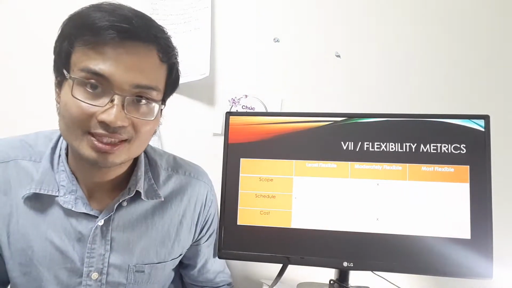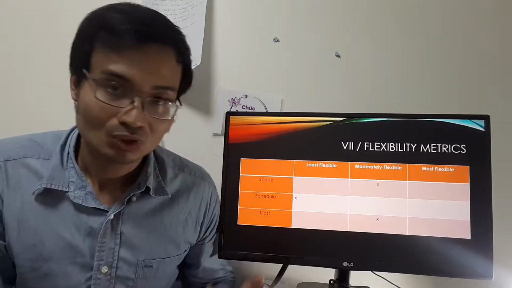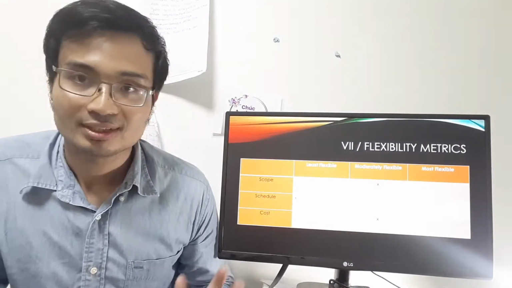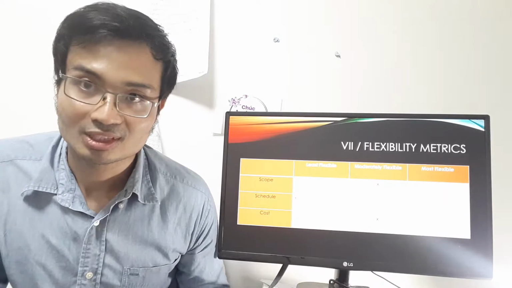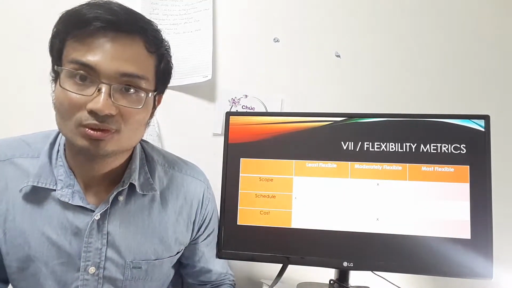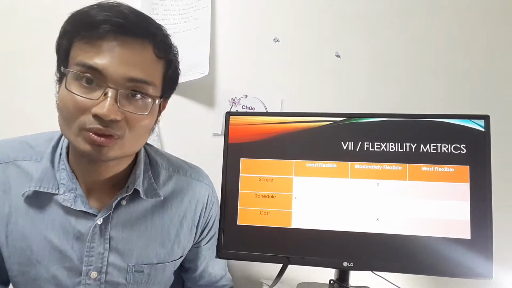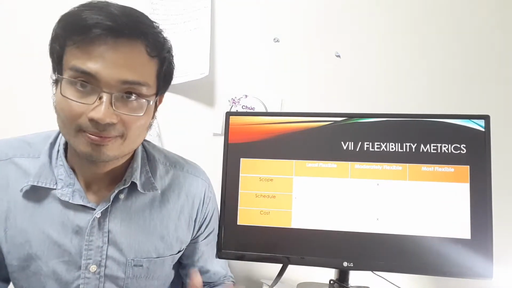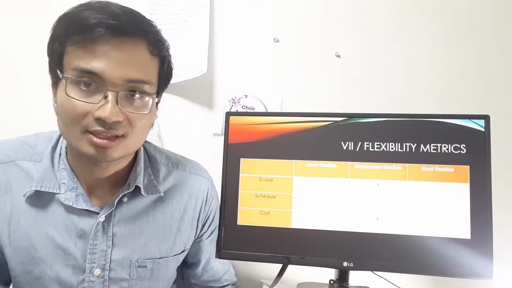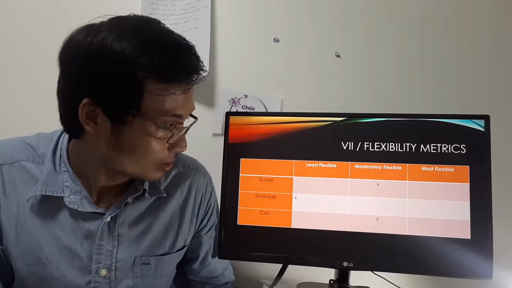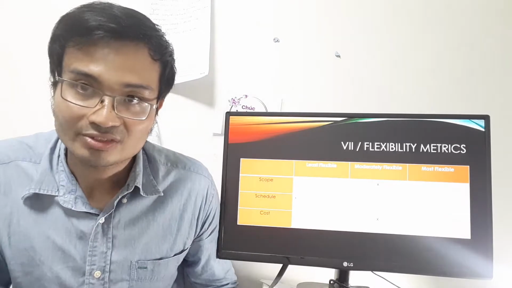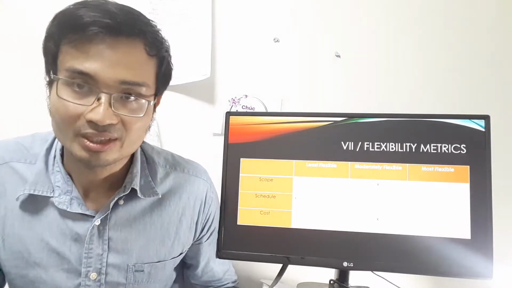So here is the flexibility matrix. For our scope, in contrast to other projects, the scope is only moderately flexible, because we need all the requirements and all the specs for our businesses. The schedule is very tight, because we want to go live in 2022, so all the development needs to be done in 2021 itself, before 2021 itself. So the schedule is very tight, so it's not flexible, and the cost is also not flexible as well. However, we can ask for additional budget if need be.